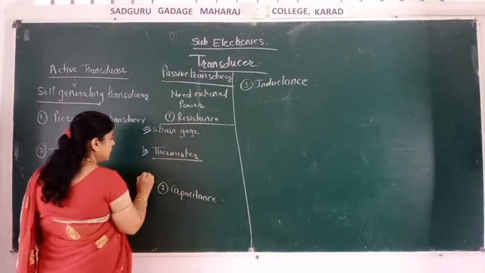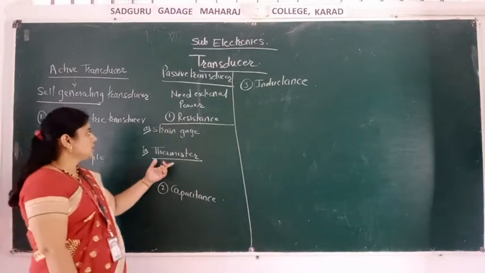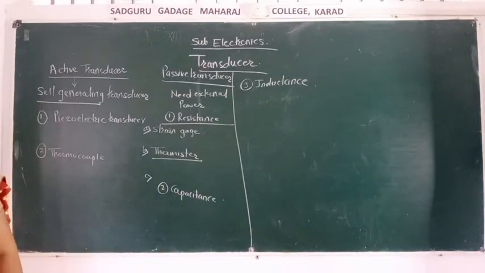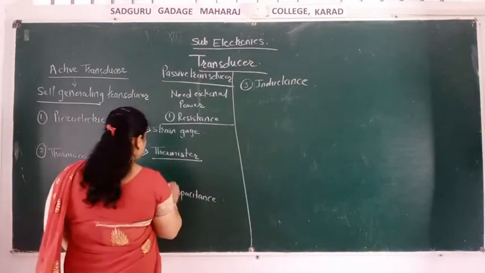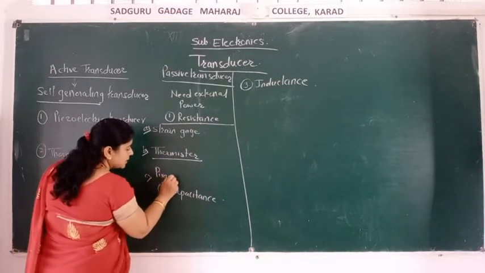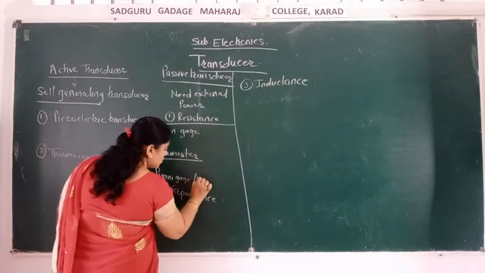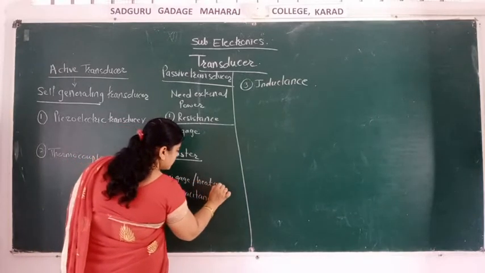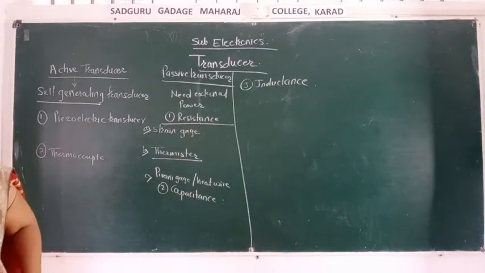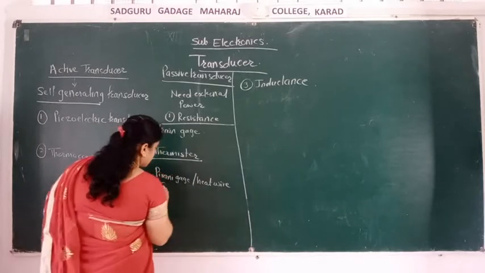And the third type which depends on resistance is the Pirani gauge, also called the heat wire transducer.